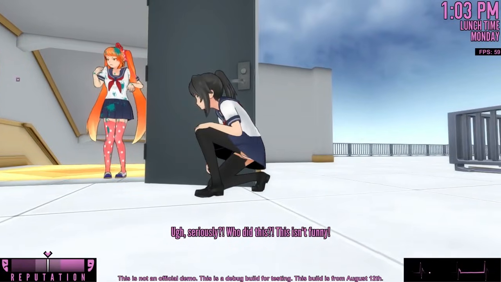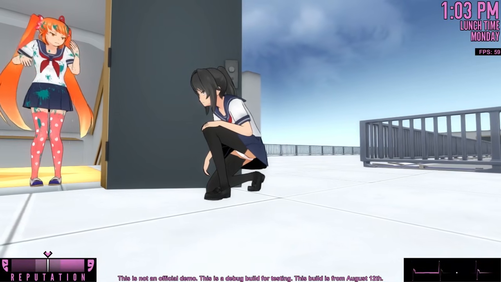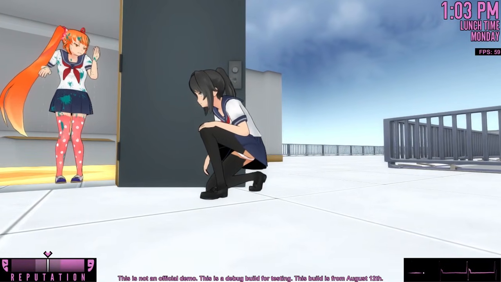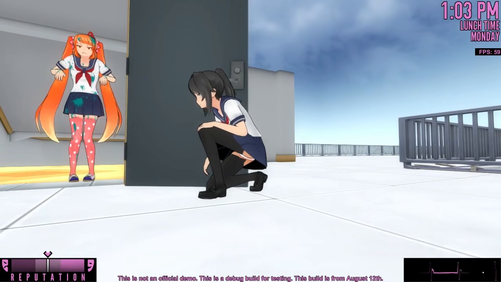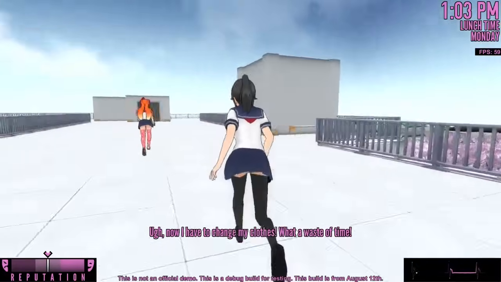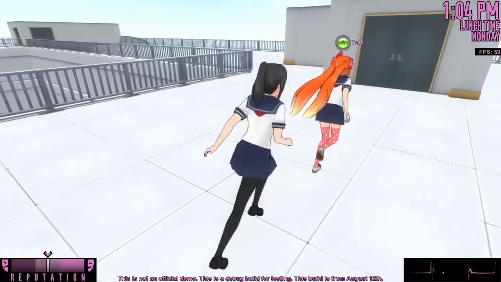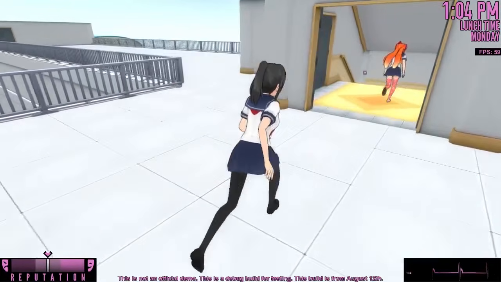This can occur during any phase of the day, before class, class time, lunchtime, after class, etc. But it can only be done if the player has memorized Osana's routine and knows what doors Osana is going to be walking through. That is how I decided to balance this feature.